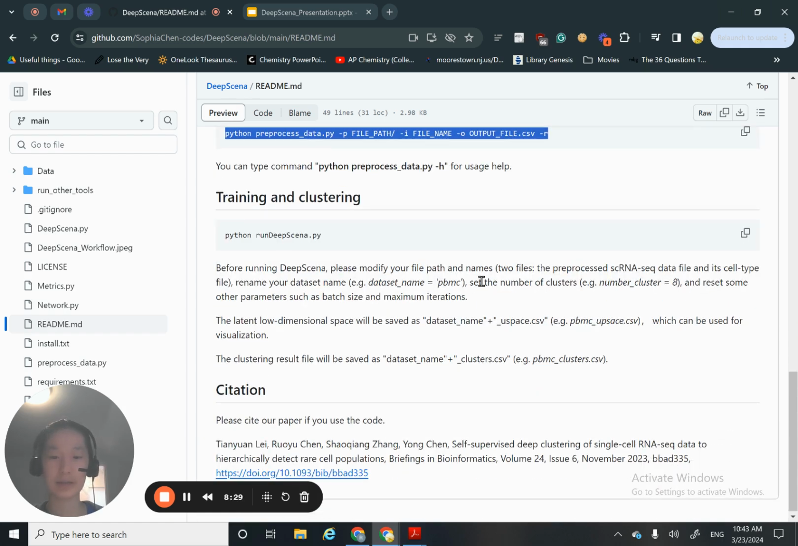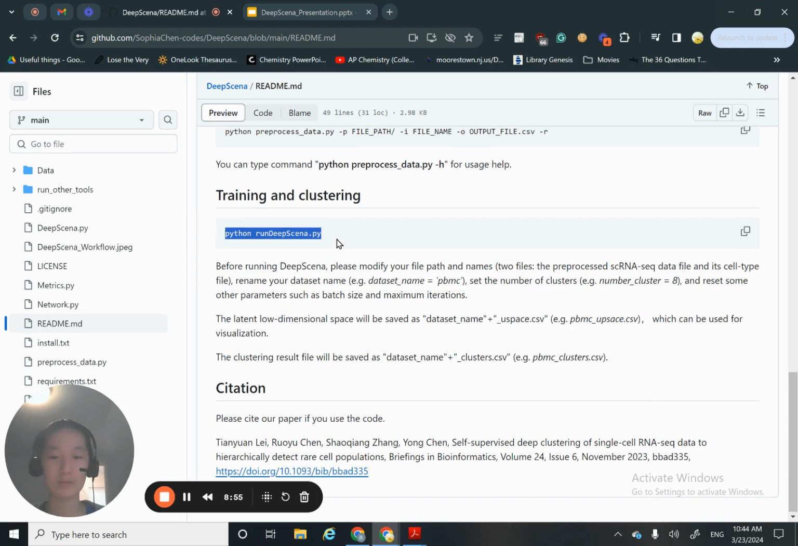Once your data is ready, you can train the model and cluster your cells by using the command line python run deepscena.py. Before running DeepScena, please modify your file path and names. Two files, the preprocessed scRNA-seq dataset file and its cell type file. Rename your data set name, set the number of clusters, and reset some other parameters such as batch size and maximum iterations.